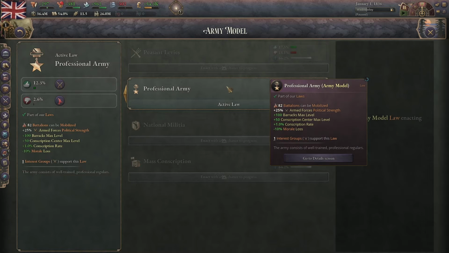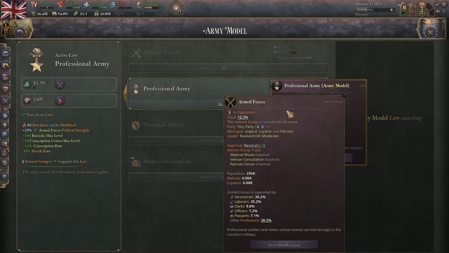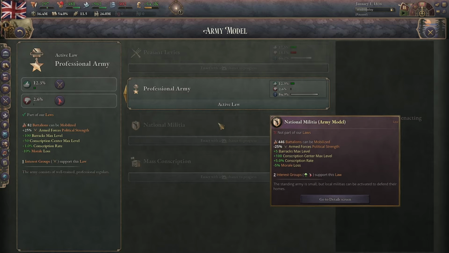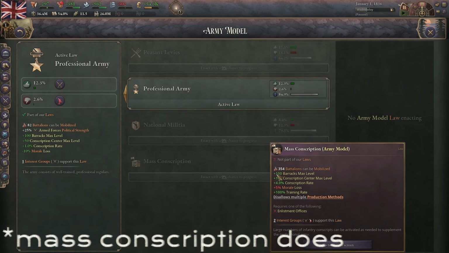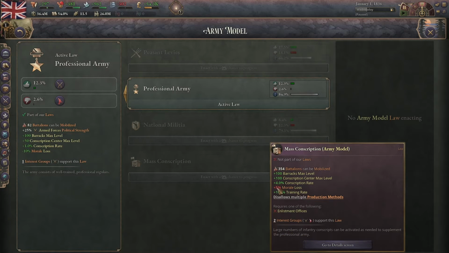The professional army only has 1% conscription rate, so only 1% of your population can be conscripted, but it has a 100 max barrack level. It also gives you minus 10% morale loss and plus 25% political strength for the armed forces. Next we have national militia, which decreases the strength of the armed forces and only has a 5 barrack max level, but it has 5% conscription and minus 5% morale loss, but that's a very small amount, so I wouldn't pay much mind to it. It does 100 barrack max level, has 4% conscription, but it does give plus 5% morale loss, and plus 100% training time.